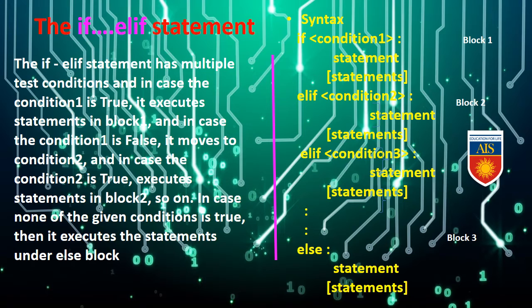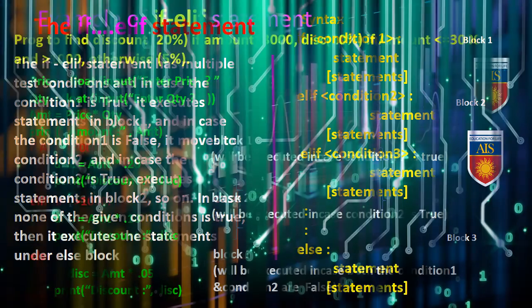In case none of the given conditions is true, then it executes the statements under the else block. So that means elif will work inside of the if condition only, then it will move to the else part. Now follow the syntax of elif. If condition 1, then statement according to condition 1. Elif condition 2, then the statement according to condition 2. Then elif condition 3, then statement also according to that. Finally, continuing the process, and then the else part, then statement according to the given condition.